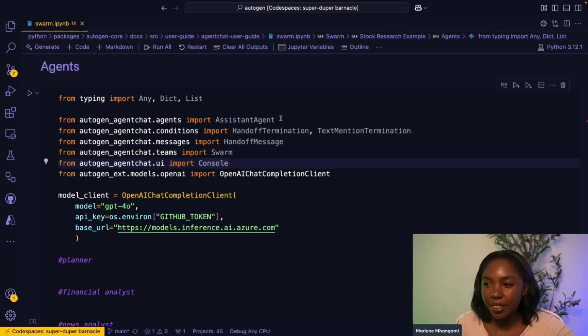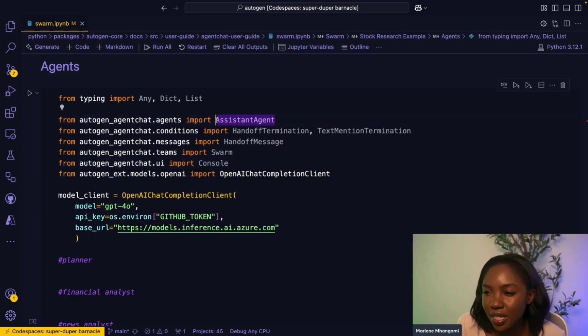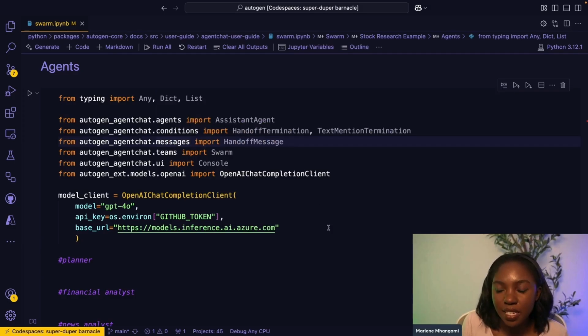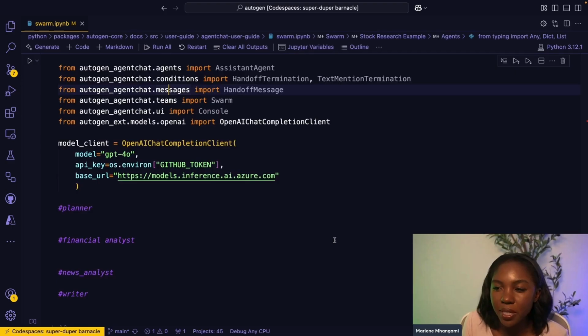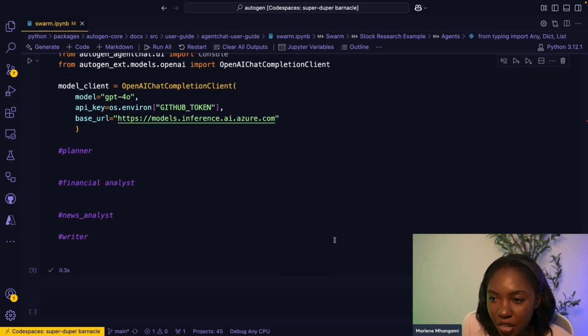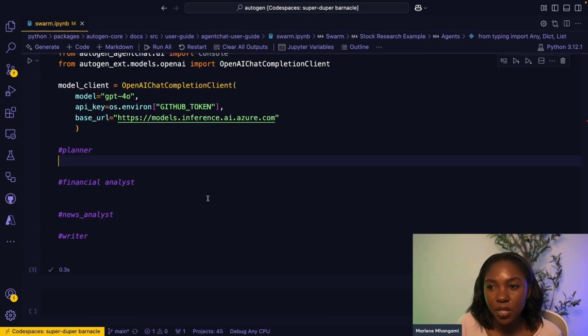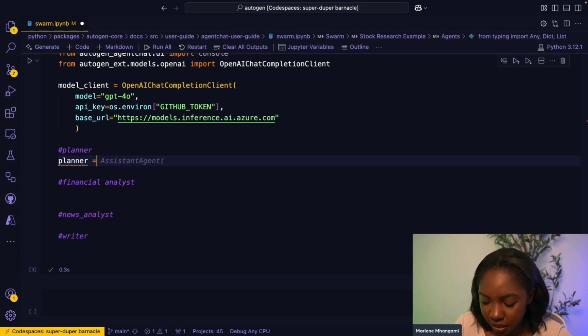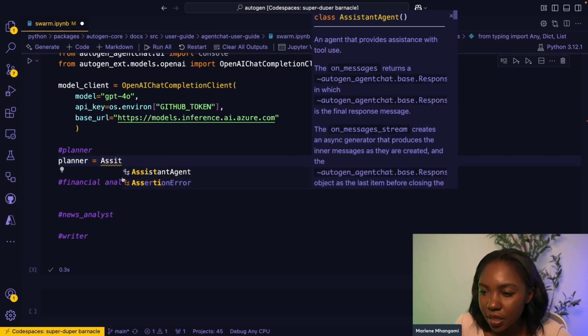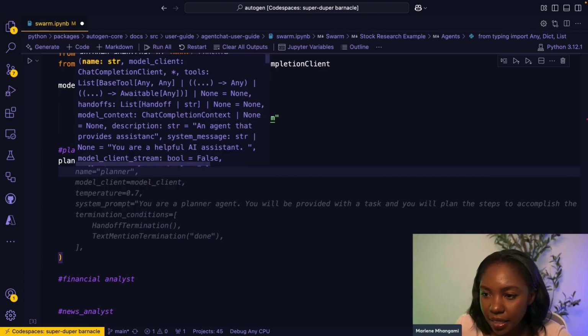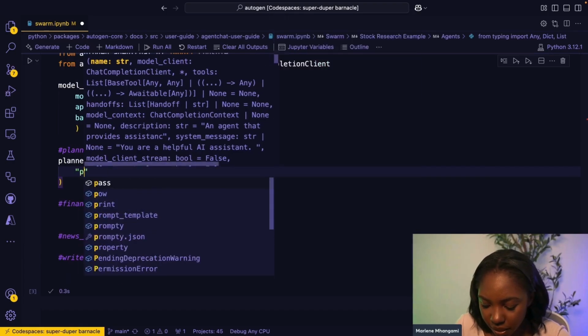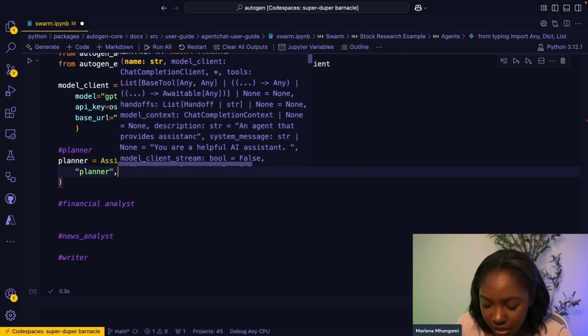To be able to do that, the main thing that you want to import is this assistant agent class. We're going to use that assistant agent class to create each specific agent. Then we have some other things that we're importing here that you will see later on. First thing that we want to do is create the planner agent. So to do that, we can say planner equals assistant agent. And let's go ahead and put in a planner as the name of the agent.